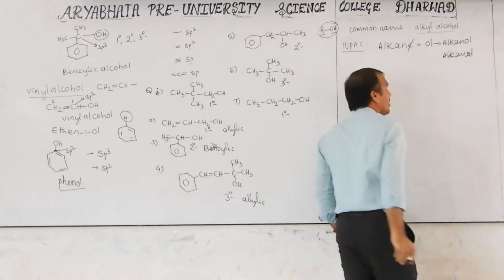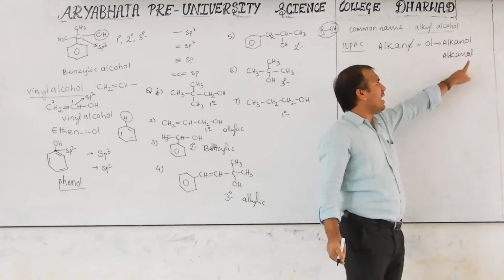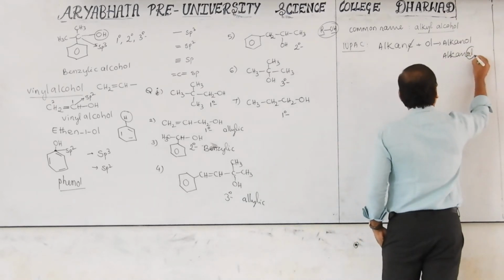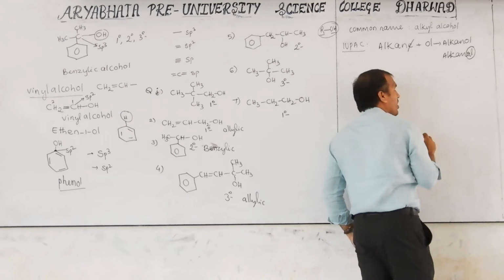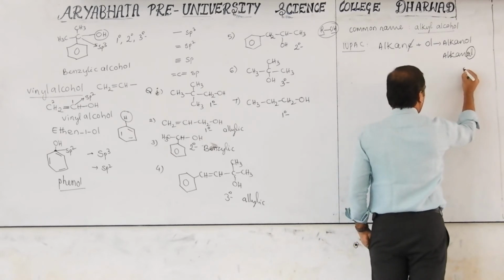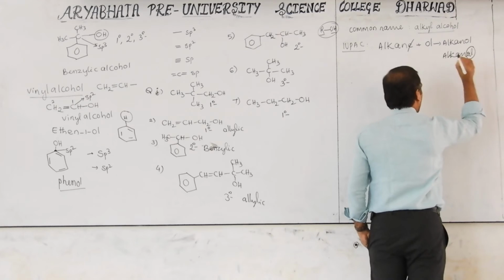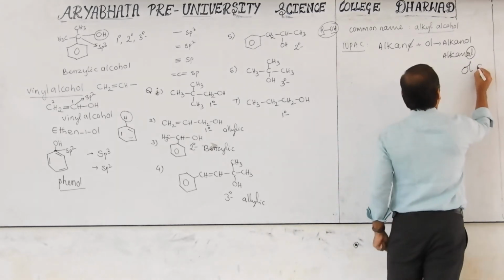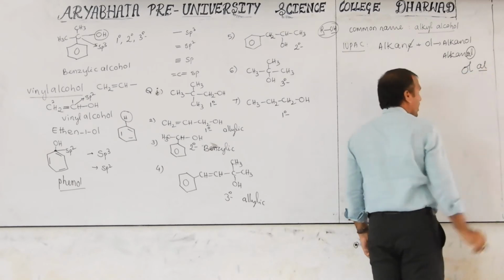Alkanol, like this. Then it may look like that, AL. When it is AL, this is called the aldehyde functional group. That's why we have to write the A fully. In cursive, if you write like this, then you have to write it like this. OL, this is alcohol. If you write AL, this is aldehyde.